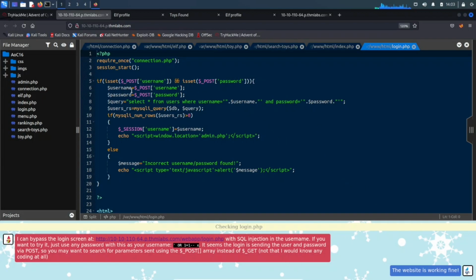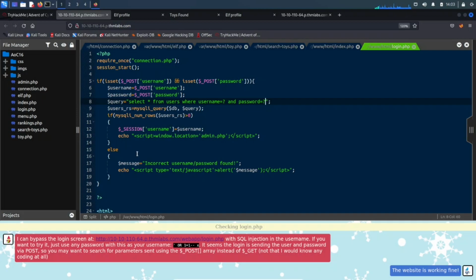So I'm just trying to see where we have to make the change. I believe it was at the username right here. And then we can just do a question mark. Let's do this. Question mark and password equals question mark. Okay, so now the users_rs, the MySQL query, is going to pull from the database, and a query.